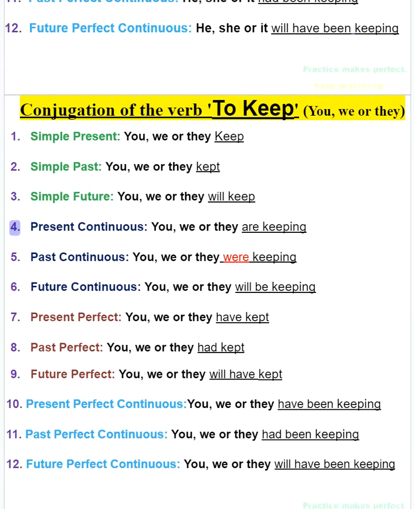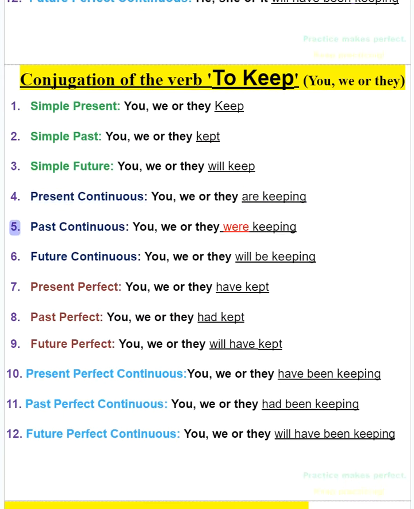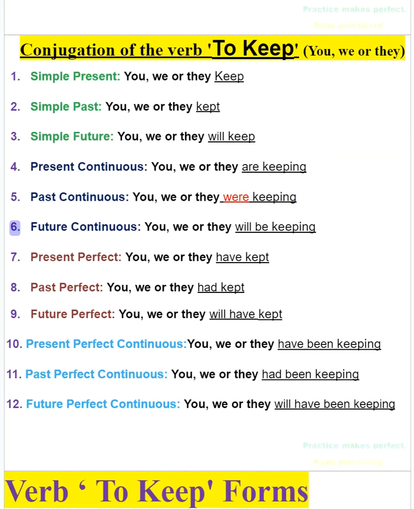4. Present continuous, you, we or they are keeping. 5. Past continuous, you, we or they were keeping. 6. Future continuous, you, we or they will be keeping.